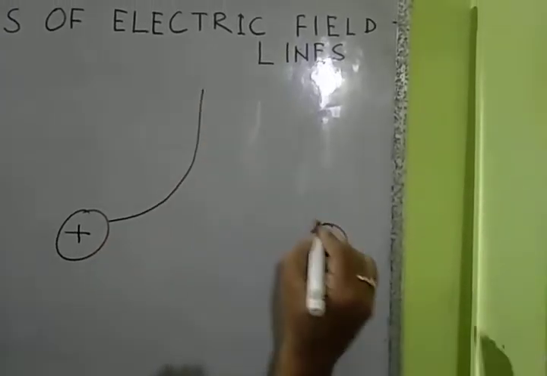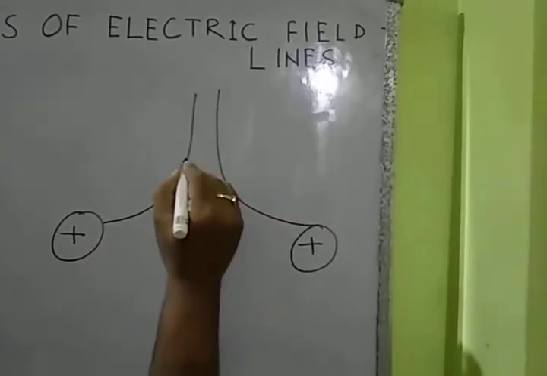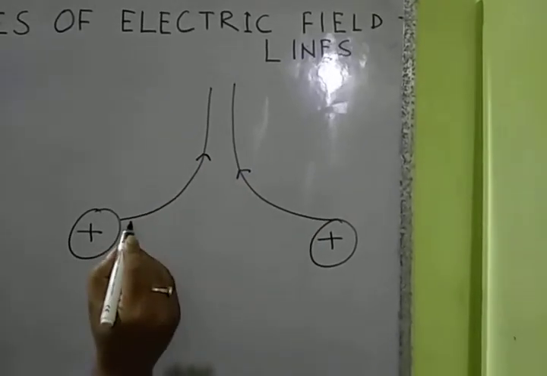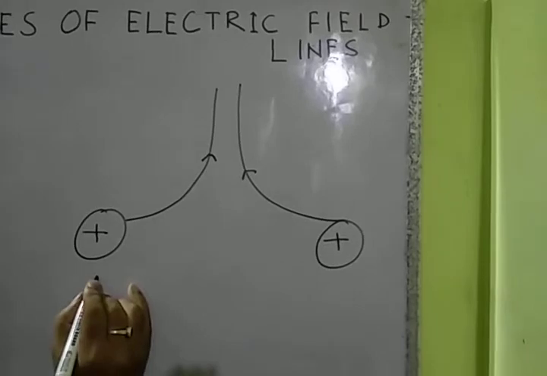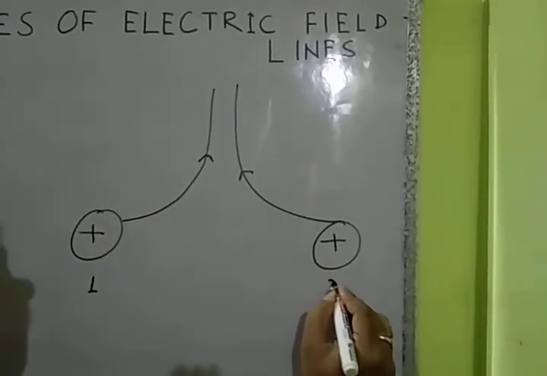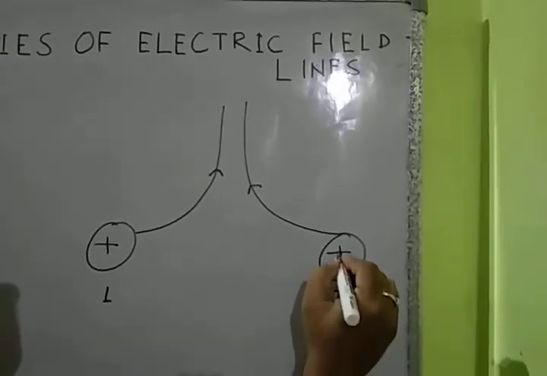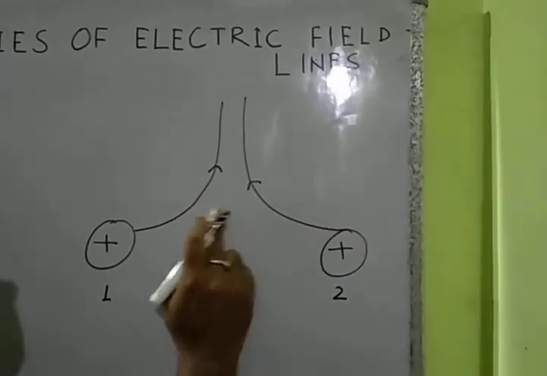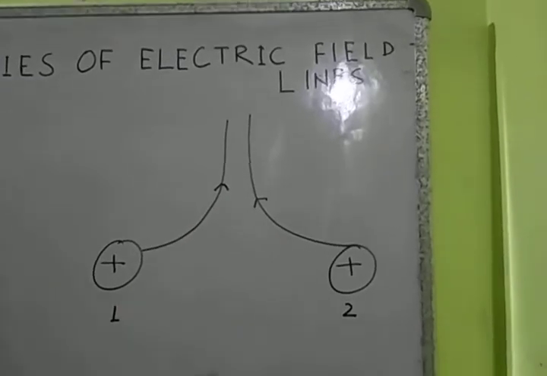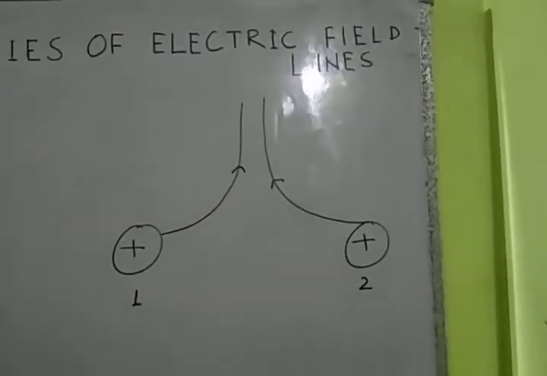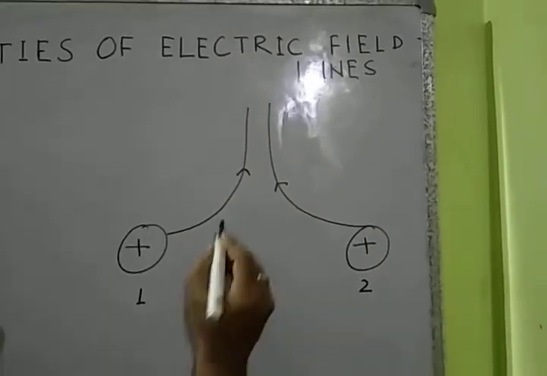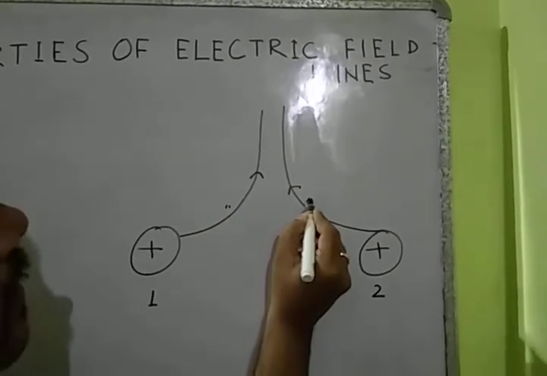Now here you can see this field line from one positive charge starting like this, and field lines from the second positive charge starting like this. They cannot cross each other because it's a property. But you can see one thing very carefully. These field lines have a property.